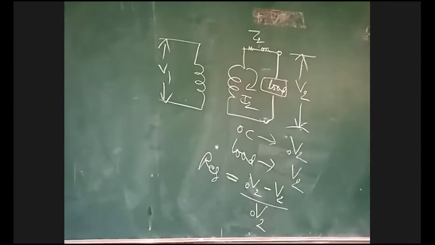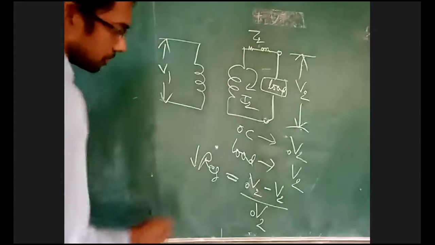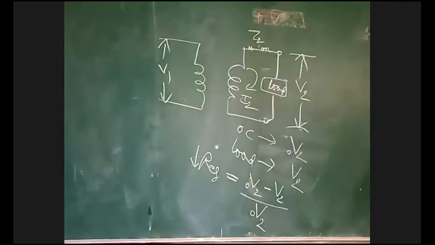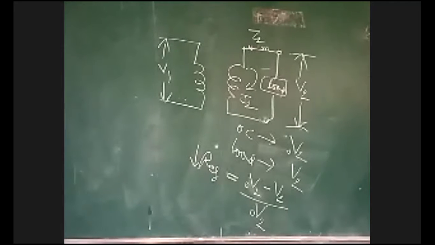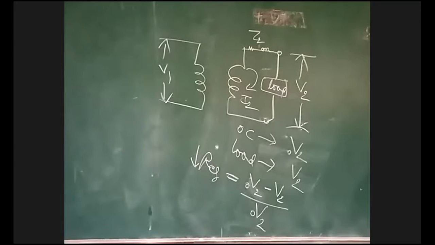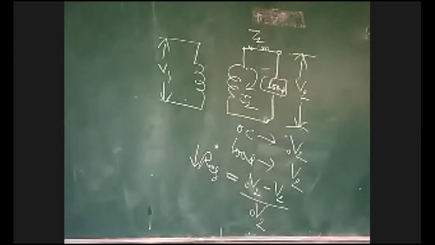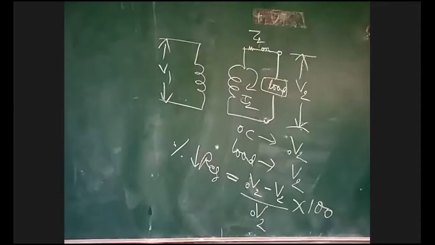V2 is the voltage on full load. Let us take full load. No load voltage minus full load voltage, divided by no load voltage. It is regulation down. If it is regulation up, in the denominator we take only V2: V2 naught minus V2 divided by V2. It is regulation up. Multiply by 100, that is percentage regulation.